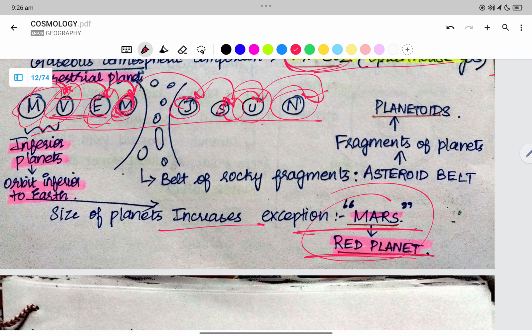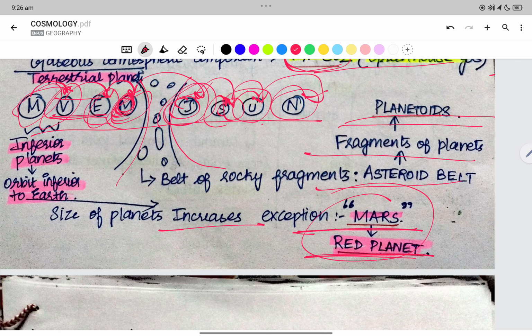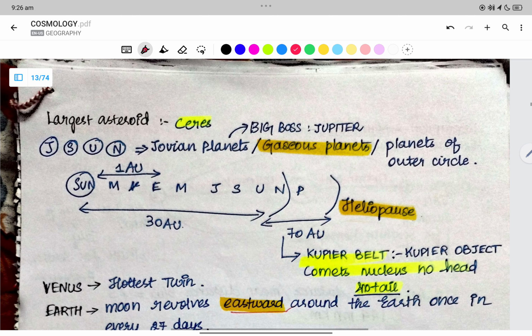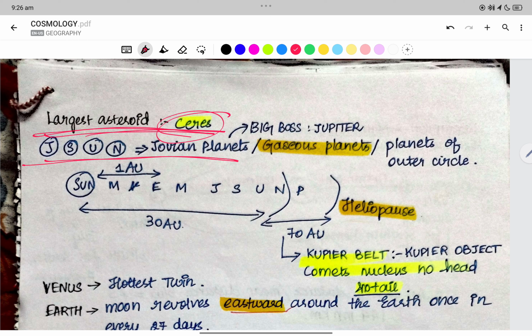Mercury, Venus, Earth, Mars, Jupiter. Between Mars and Jupiter we have the asteroid belt, the fragments of planets or planetoids. Then Saturn, Uranus, Neptune. The largest asteroid is Ceres. The Jovian planets are Jupiter, Saturn, Uranus, Neptune.